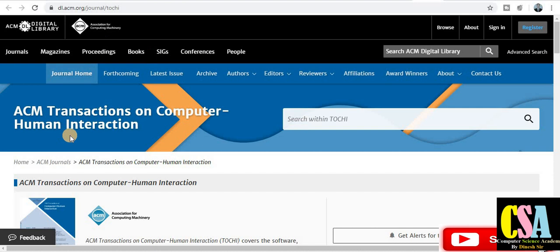Now the next one is ACM Transactions on Computer-Human Interaction. This also comes in SCI index journals, Scopus index, a very good journal. ACM is a very renowned platform, so you need to publish your paper in the ACM transactions. First, in the top right corner, this is the registration. Before submitting you need to register yourself on this site, and then prepare your manuscript according to the guidelines given by ACM Transactions. Follow all the guidelines, and then finally submit your paper to ACM for publication.